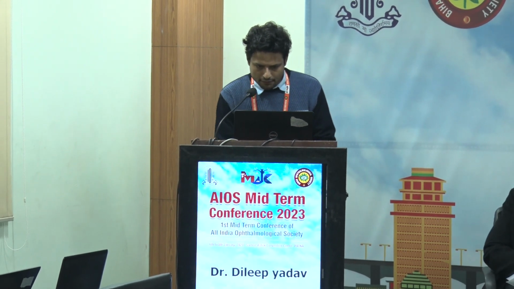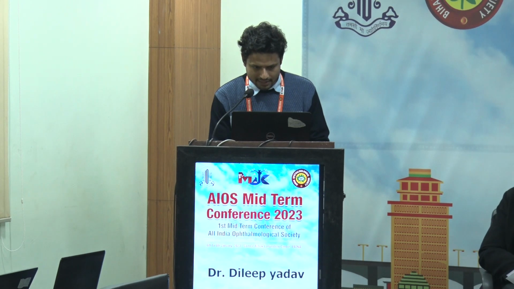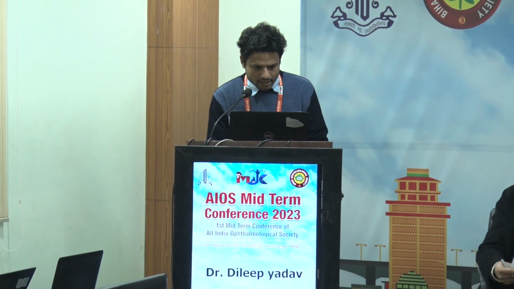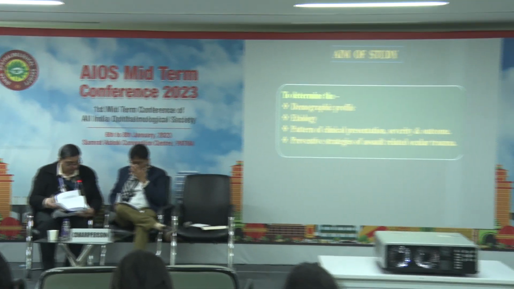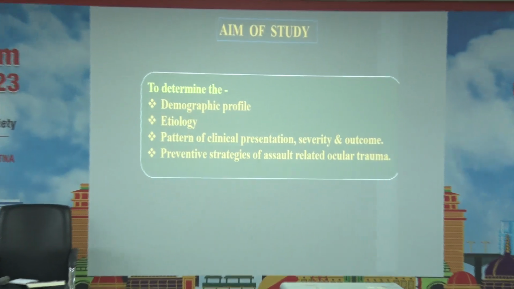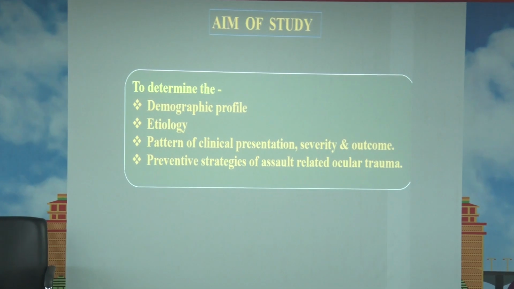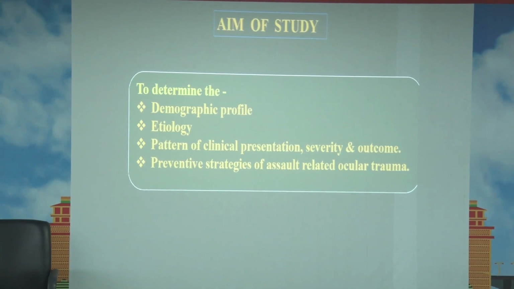Assaultive violence is physical force used by one person against another with an intention to cause harm, injury, or death. It is the 11th leading cause of death and 5th leading cause of mortality in the USA. Assaultive eye injury is more severe than other ocular injury. The aim of this study is to determine the demographic profile, etiology, pattern of clinical presentation, and preventive strategy of assault-related trauma.